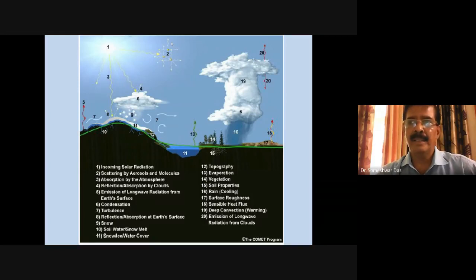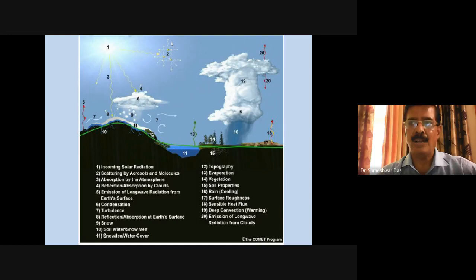Therefore, first is solar radiation, and then, depending upon the surface characteristics or the land surface processes, the radiation is reflected, absorbed or emitted. Some kinds of land will reflect more, some types of land will absorb more, and some types of land, according to their character, will emit.